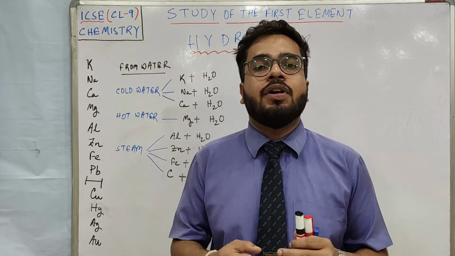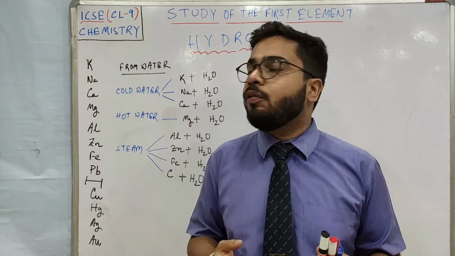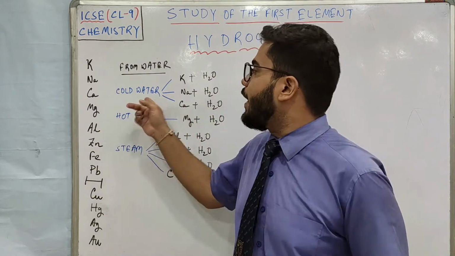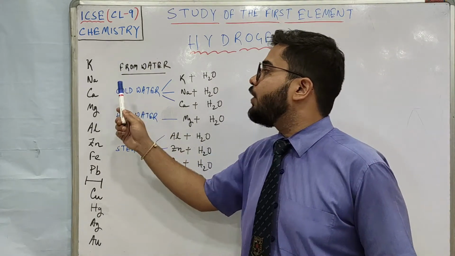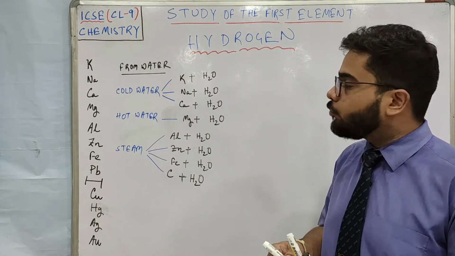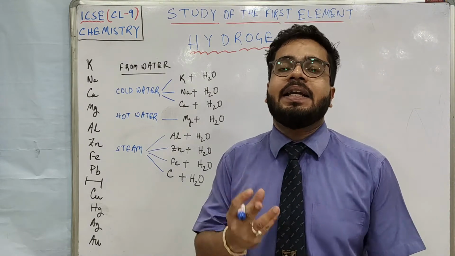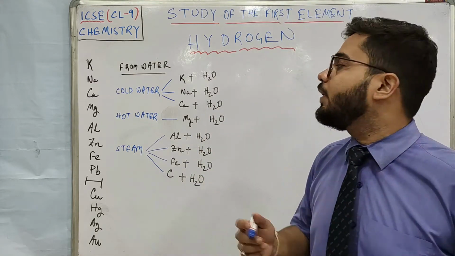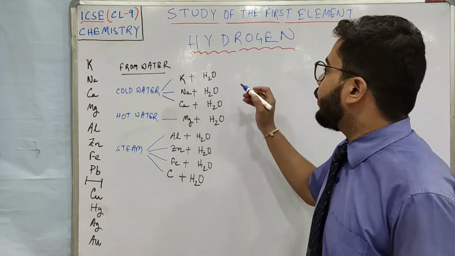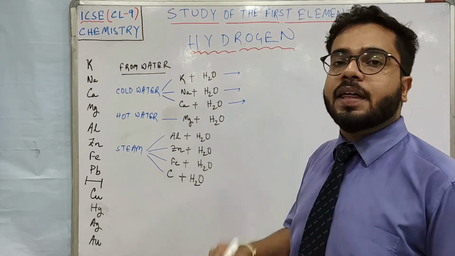The metals which are more reactive, more active, will react with cold water. So you can see elements like potassium, sodium and calcium react with cold water, and they not only react, they react vigorously.